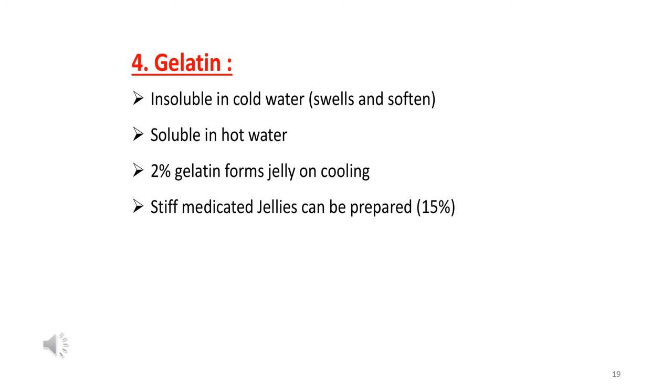Gelatin is a natural substance obtained from animal sources, which is used for formation of gel as well as capsule shell preparation. It is insoluble in cold water, soluble in hot water. A 2% gelatin solution forms jelly after cooling, and a 50% solution of gelatin forms a stiff medicated jelly.